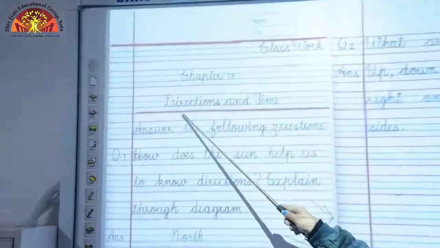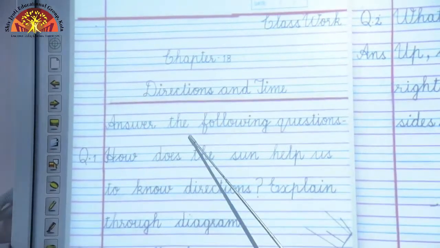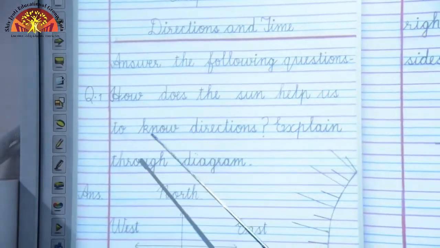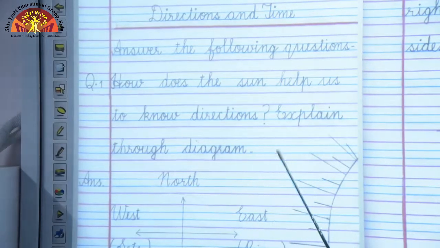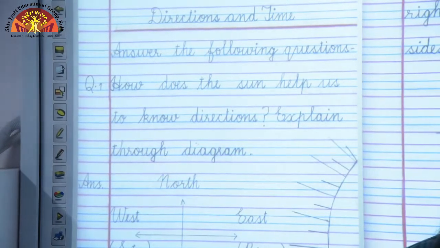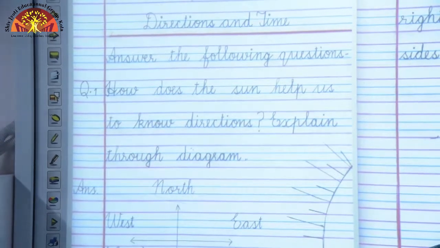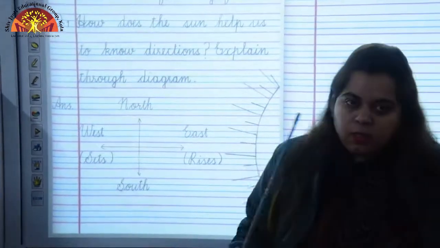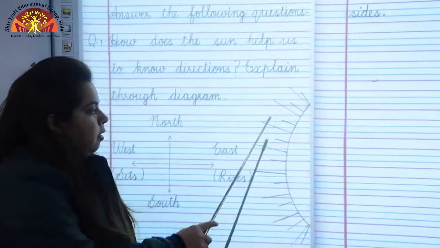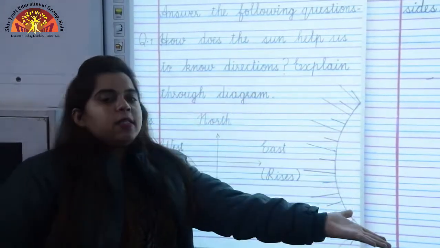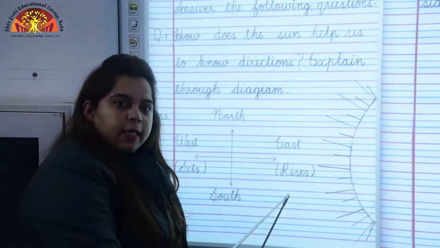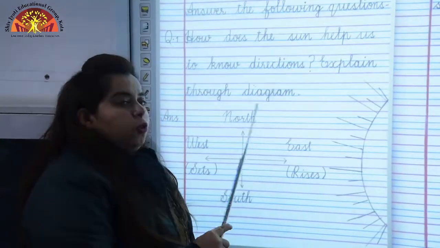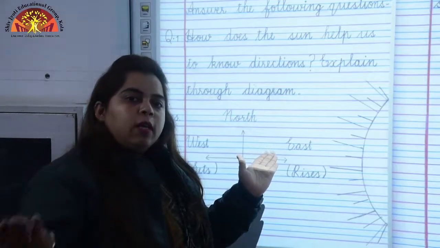Chapter 18, Directions and Time. Answer the following questions. Question first, how does the sun help us to know directions? Explain through diagram. Now children, here we have to explain through diagram how the sun helps us to know directions. You can see this sun. When we face towards the sun, like you can see in the picture, if I am facing towards the sun like this, this is east because the sun rises in the east. Behind me is west. North on the left hand side and south on the right hand side.